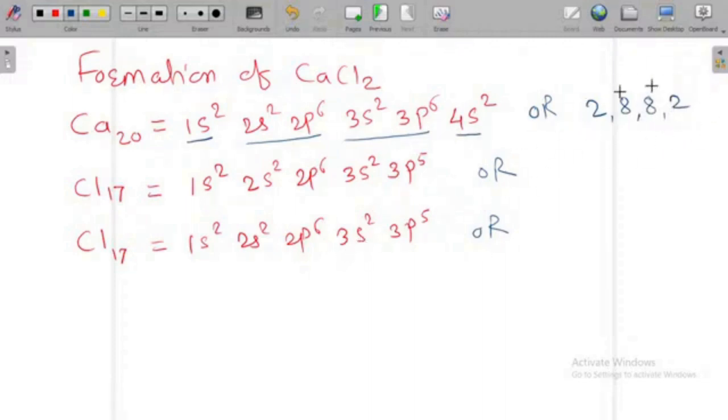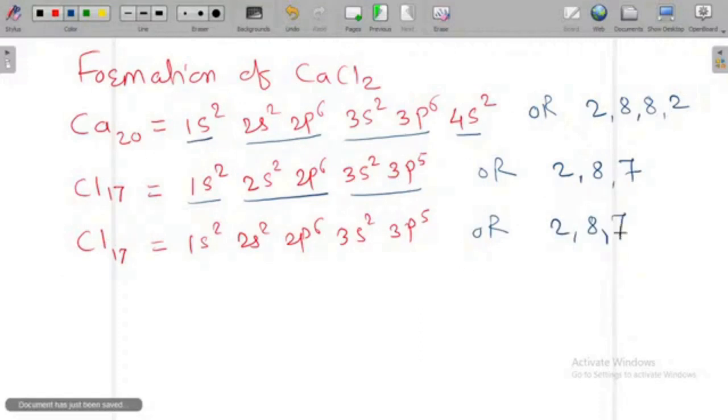This is the orbit electronic configuration. Now chlorine, first orbit contains 2 electrons, second 8 electrons, and third 7 electrons. Same for this second chlorine atom, 2, 8 and 7.